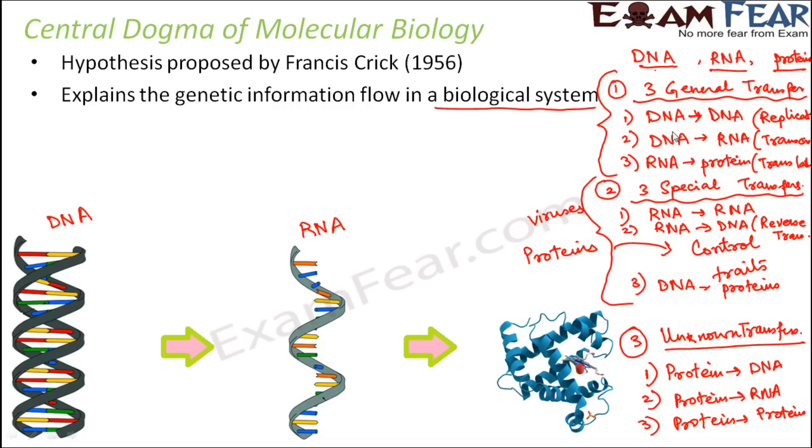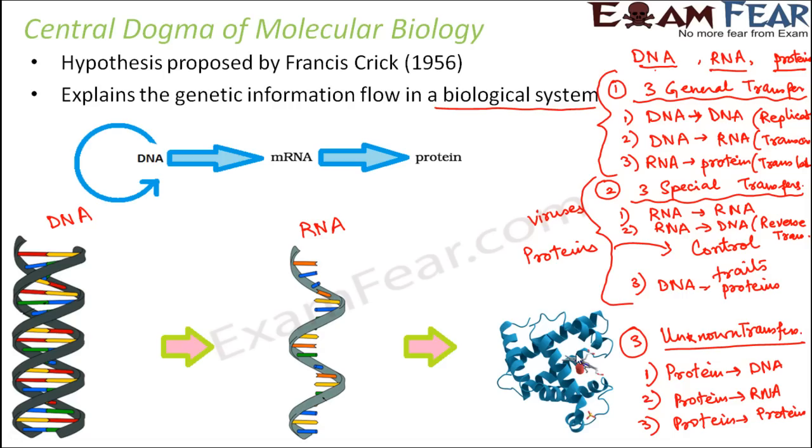But the general transfers take place in most of the organisms, and special transfers only in some special cases like viruses under special conditions. So these are the various ways the flow of genetic information can take place in any biological system. However, what we will deal with here is the general transfers. We will talk about only the general transfers, where DNA replication we have already covered.